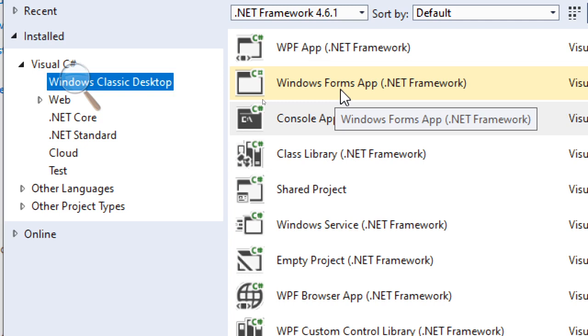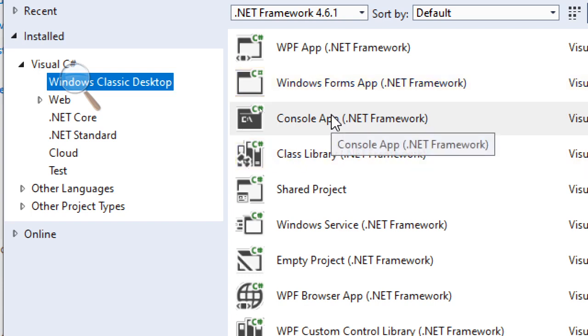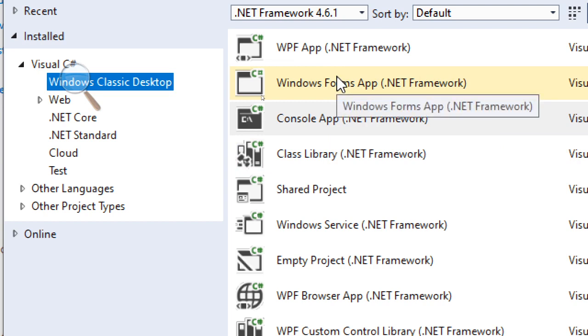Does any of you already use the Windows Forms application in the past? Yes. Okay. So could you explain us how a Windows Forms application looks like? Okay, you haven't used it yet.